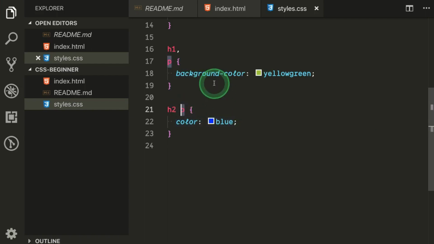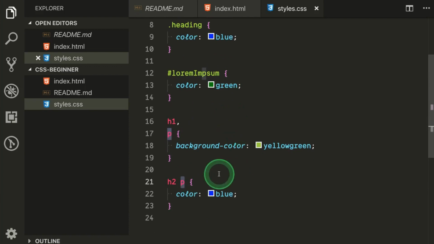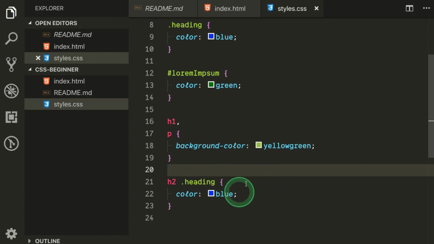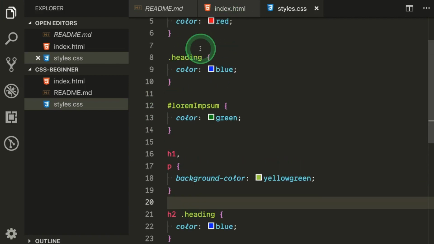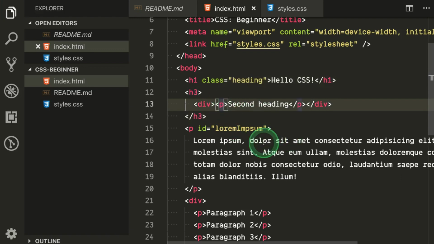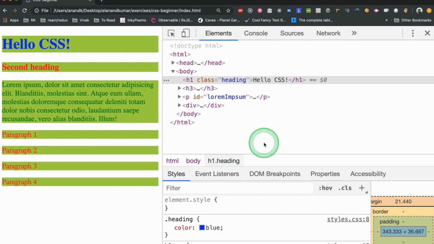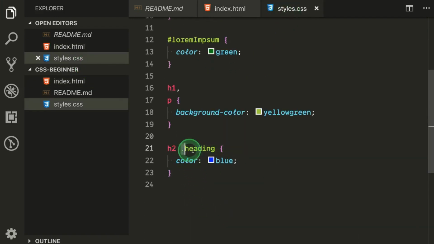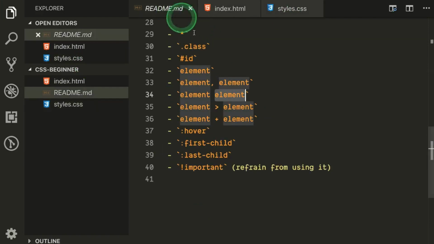an ID selector. So when I say class selector or ID selector, let's say I have dot heading, okay, color blue, refresh, nothing happens. Okay, and I already have a color heading class. So let's say I have a class equals to heading and then refresh. So now you see it got the blue color. Okay, so now it's clear, right? So this particular selector should be inside this particular selector.